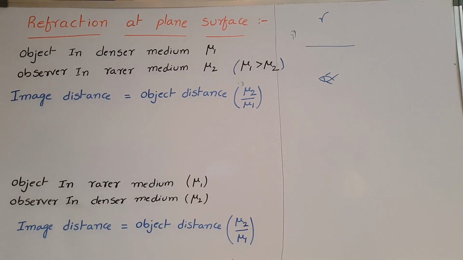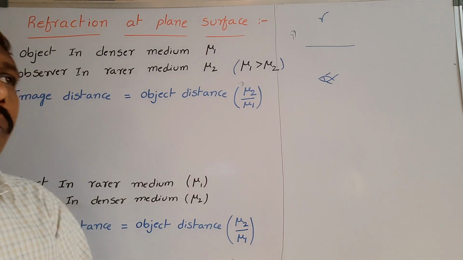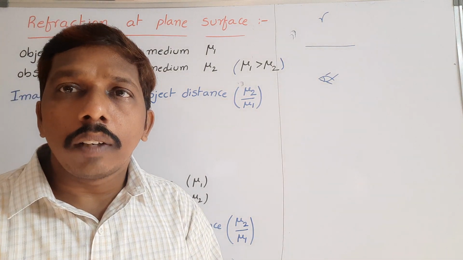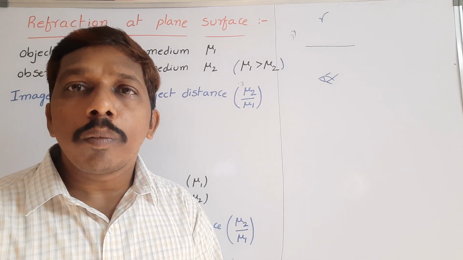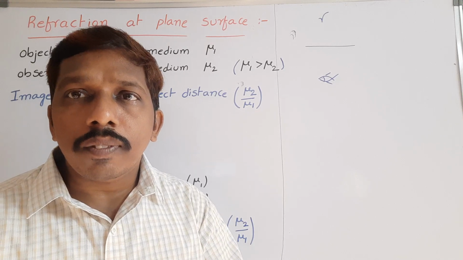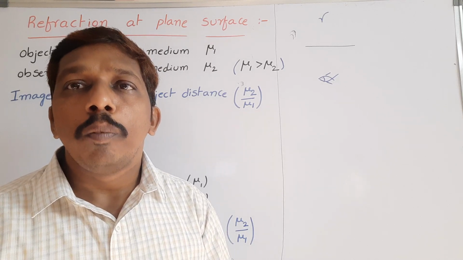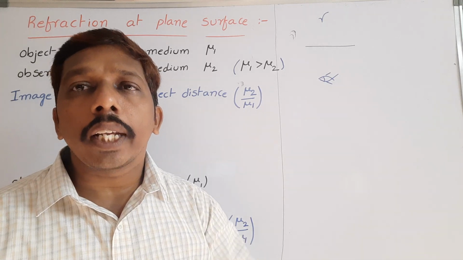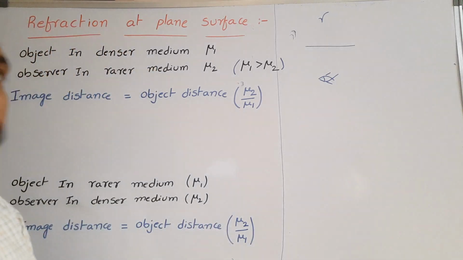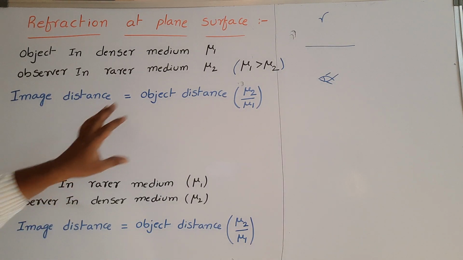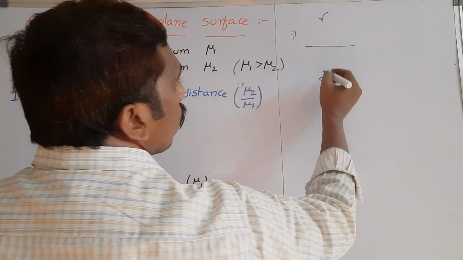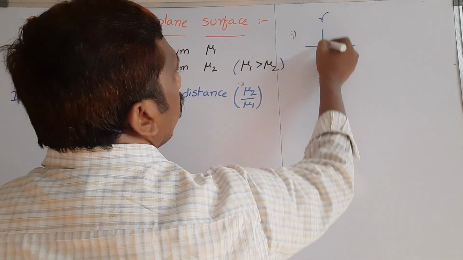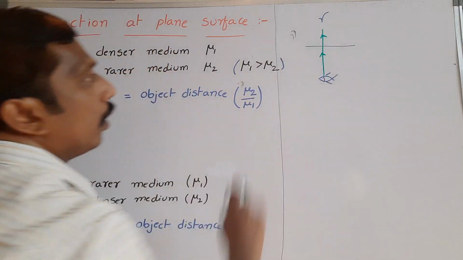In this case, image distance is equal to object distance into mu2 by mu1. Sir, mu1, mu2. Some of the students are getting confused about rarer medium and denser medium. That's why I am taking mu1 and mu2. Mu1 means the refractive index of the medium in which light travels first. Mu2 is the refractive index of the medium into which light is refracted. So here the bird observes the fish, so light travels from fish to bird.